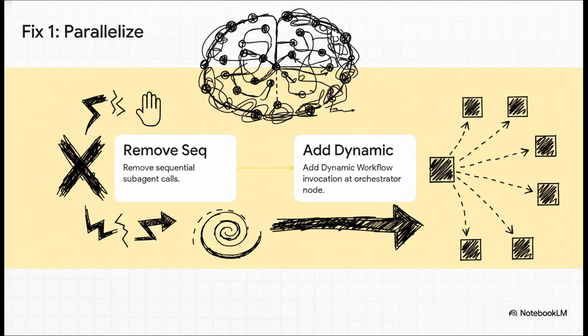So how do we actually fix this today? Step 1, you've got to strip out those sequential subagent calls from your custom code. Just get rid of them. Step 2, add a dynamic workflow invocation directly at the orchestrator node. The play here is to utilize LangGraph as your macro orchestrator, let it handle the state persistence, memory, database connections, the whole shebang, but explicitly route your highly parallelizable subtasks into a native Opus 4.8 dynamic workflow node. That's how you exploit that massive parallel computing leverage.